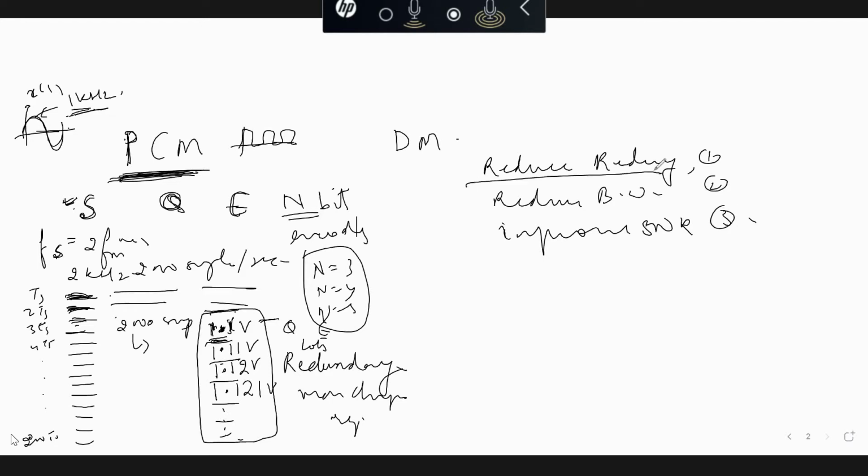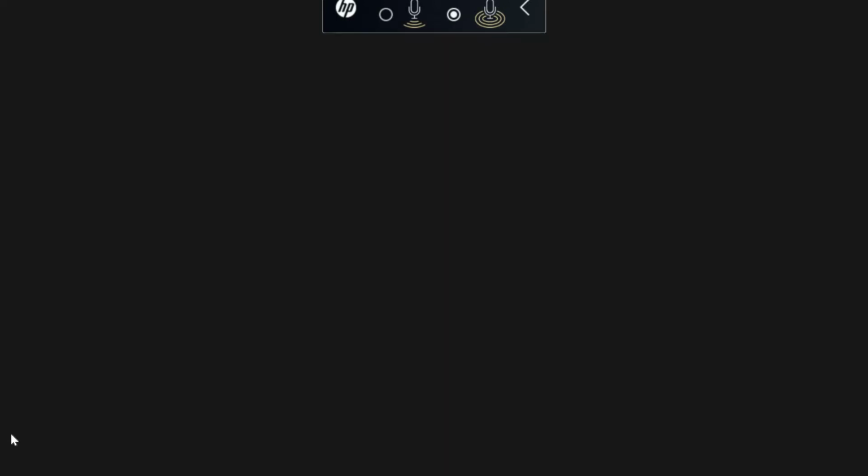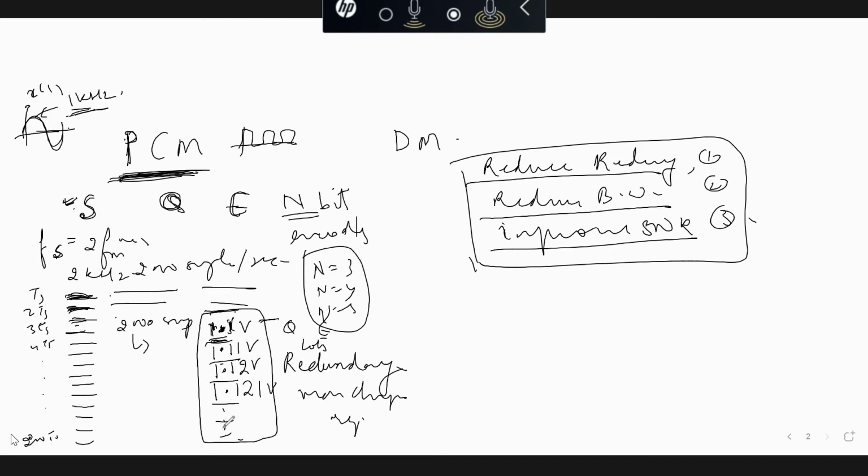We can reduce redundancy in PCM, reduce the channel bandwidth requirement, and improve the SNR if, instead of transmitting each and every value, we transmit the difference between adjacent values. Instead of quantizing and encoding each of these values, if we quantize and encode the difference between adjacent values, then the number of values will reduce, so redundancy will reduce.